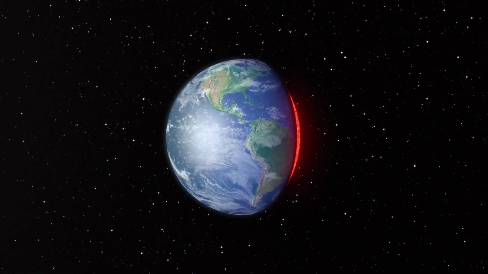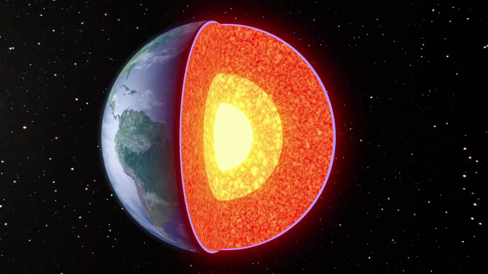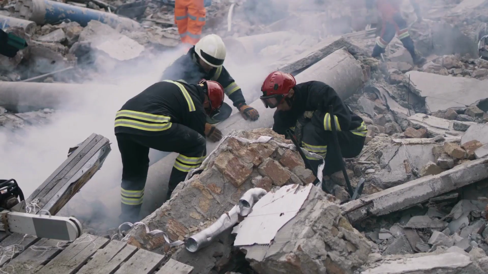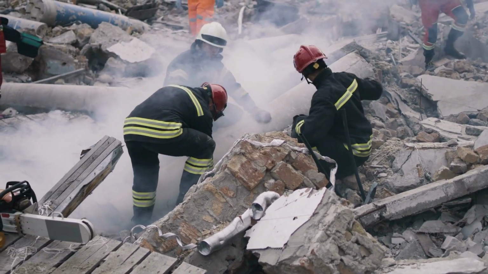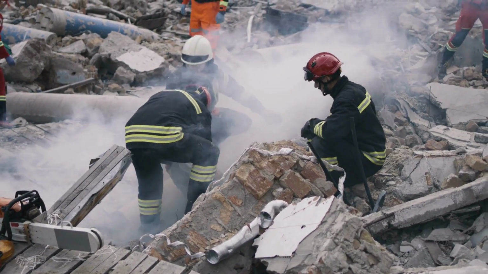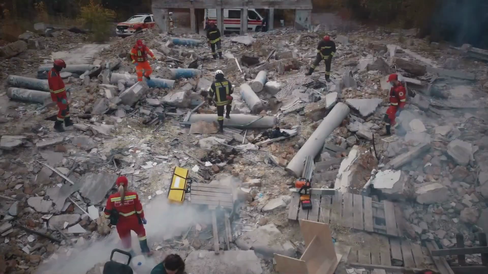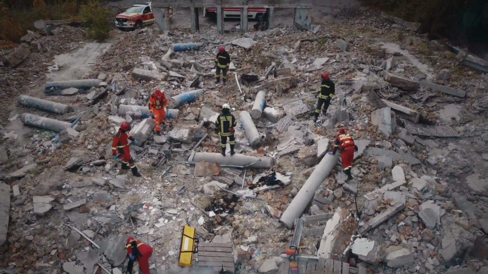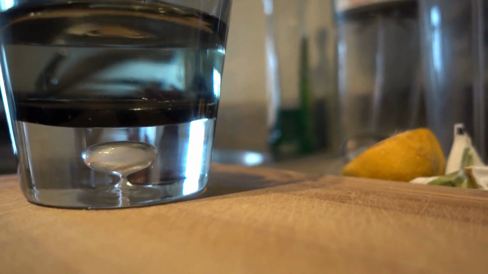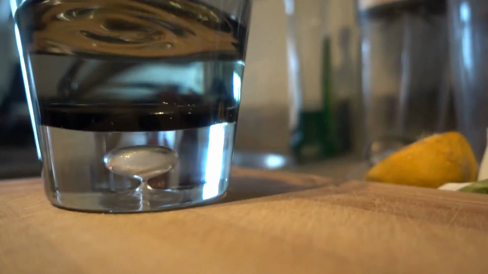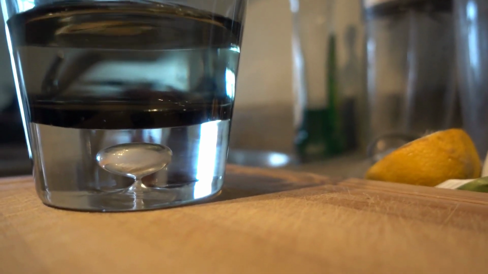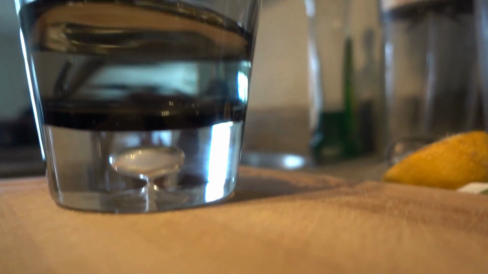These natural events are more than just ground-shaking episodes. They offer a glimpse into the dynamic processes happening deep within our planet. Understanding them can help us better prepare for their inevitable impact. An earthquake is the shaking of the Earth's surface caused by a sudden release of energy. This energy release occurs when stress, accumulated over time in the Earth's crust, is abruptly freed, resulting in seismic waves that travel through the ground.